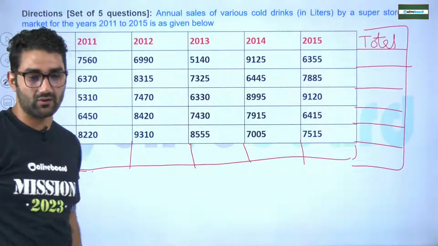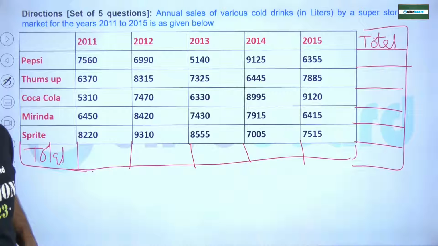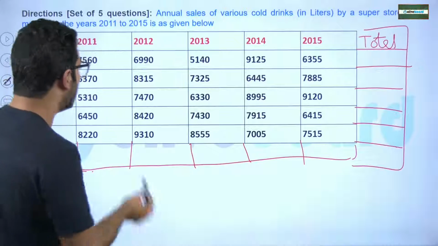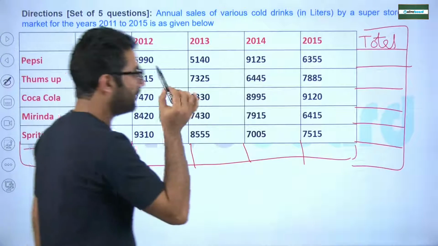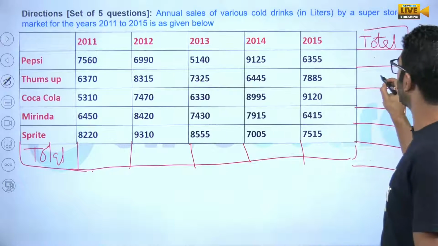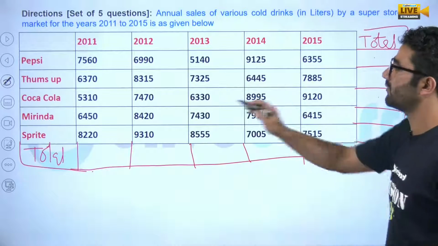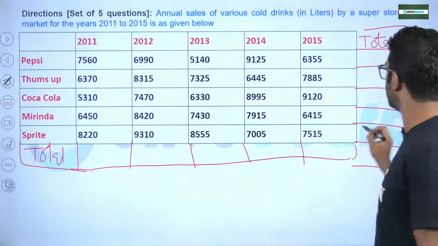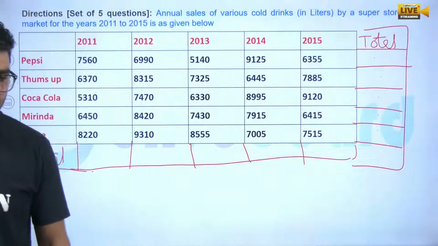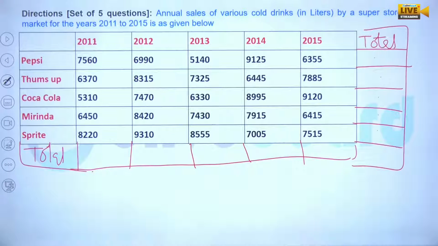Yes, Pulkit. Okay, sir, 210 is 3391. Okay, great, my dear. So we will calculate a few values. I request everyone, please give me the value first here. Give me the value of Pepsi, Thumbs Up, Coca-Cola, Mirinda, and Sprite. Abhi also, please give me the value, everyone. Then I will move towards some questions. I will show you which type of question was asked.